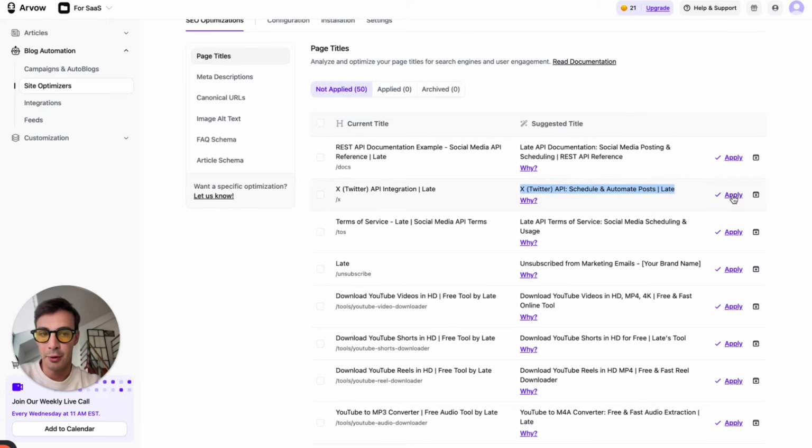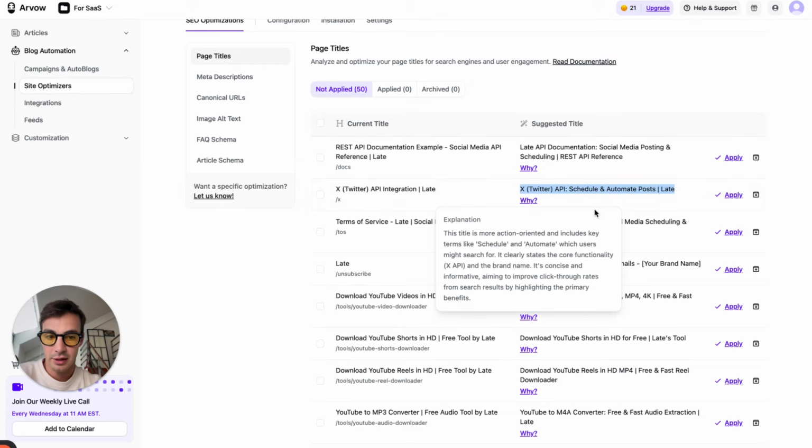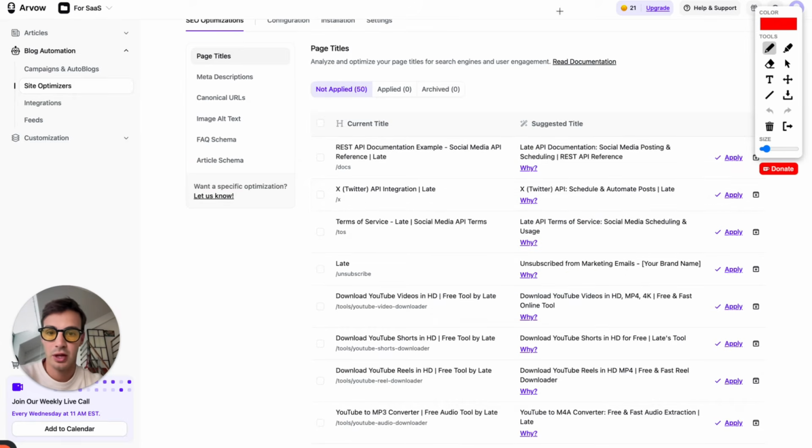And the reason why this is important is meta titles are very important for 2 things. Firstly, as you saw, for click-through rates: even if you rank first, if your title sucks, nobody's going to click on it. And then for optimizing it for SEO, you have to sprinkle in your keywords there. This is a tool that helps you schedule posts to Twitter, so you should be including the keyword schedule or automate posts. So this is very poor. It's not very well optimized.